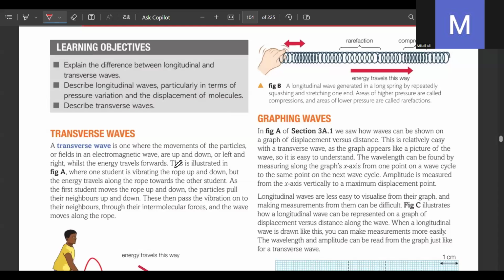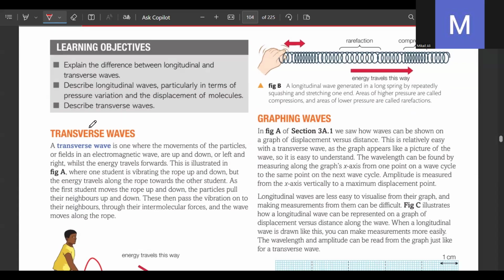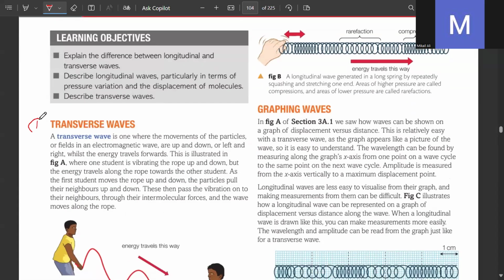Okay, so what are the different properties of wave that we have studied till now? We have studied frequency and wavelength. Good. What else are you missing? The time period. Yeah, time period, how to calculate it: 1 over f, which is 1 over the frequency in hertz. Good. So now if we talk about types of wave, the very first one is transverse wave.